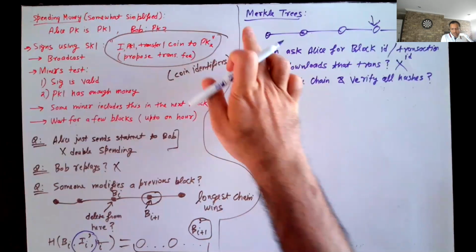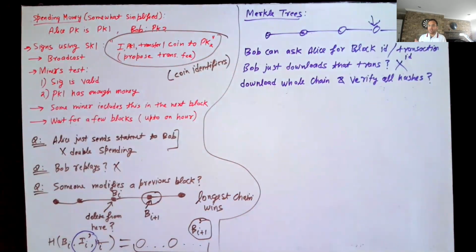You start with the Genesis block, you download the whole chain, which means that you also need to download the entire block, the whole pages, and essentially every transaction ever. And you keep verifying by hashing and seeing that each hash indeed starts with a bunch of zeros. And then you get to the block which you want. Then you can look up the transaction which you're interested in. Okay. But this seems very sort of unsatisfactory. Even a small user, you have to download like gigabytes and gigabytes of data, even if you're interested in just a single transaction, right? So Merkle trees try to solve this problem.